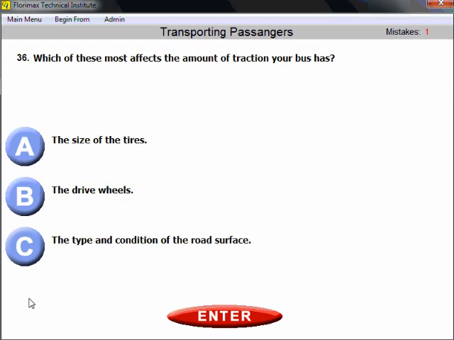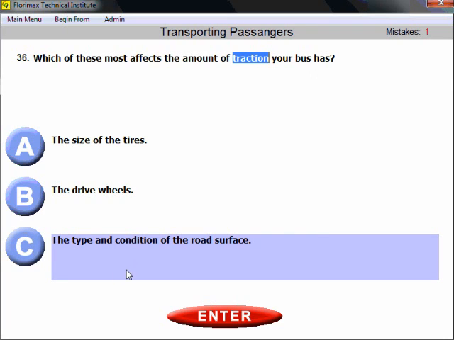Question 36. Which of these most affects the amount of traction your bus has? You remember traction, that's something which exists between the tires of the vehicle and the road surface. And as a result, this logical assumption is the correct answer: the type and condition of the road surface.